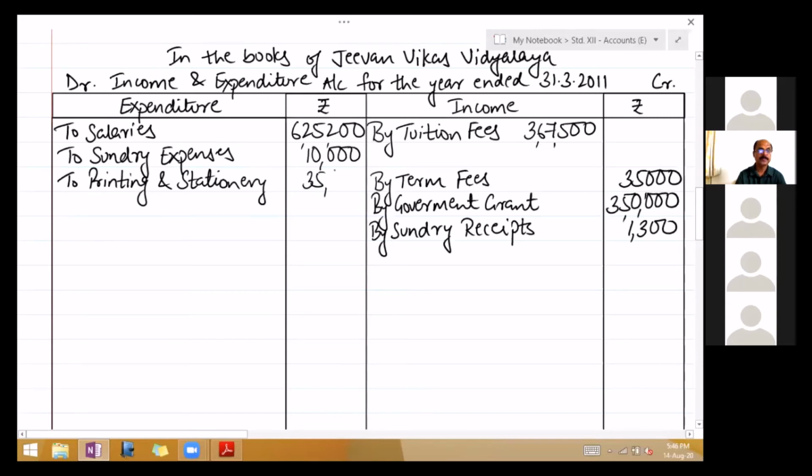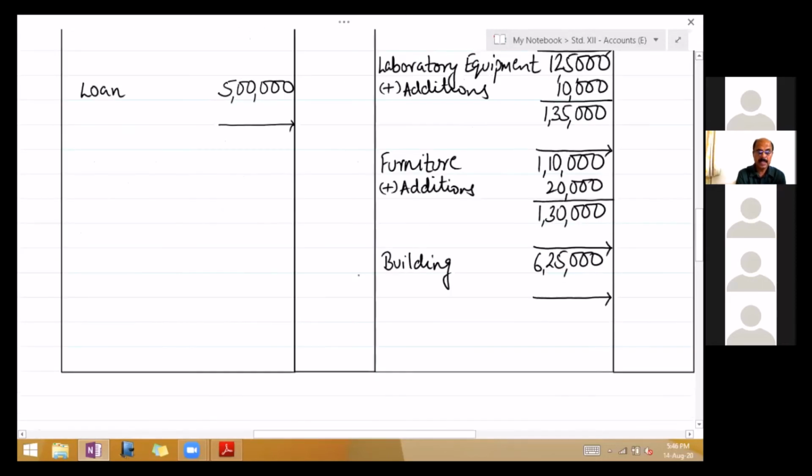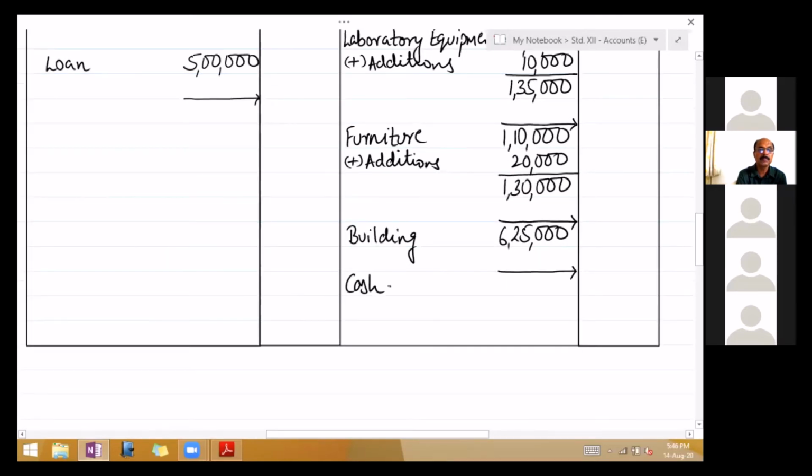Next expenditure, annual social gathering expenses 18,000. And last you have cash in hand and cash at bank, which is an asset. So write on the asset side, cash in hand 4,000 and cash at bank 35,000.